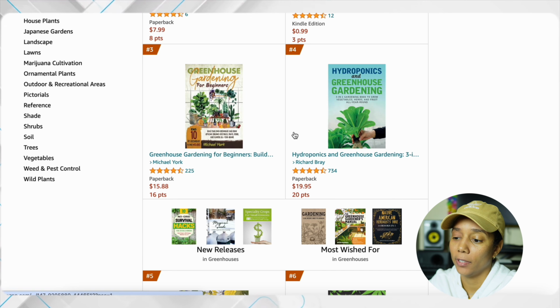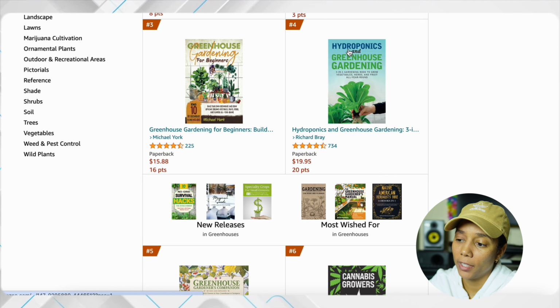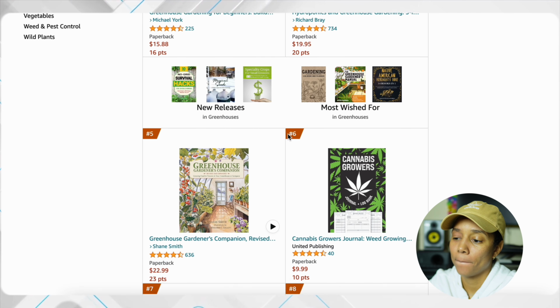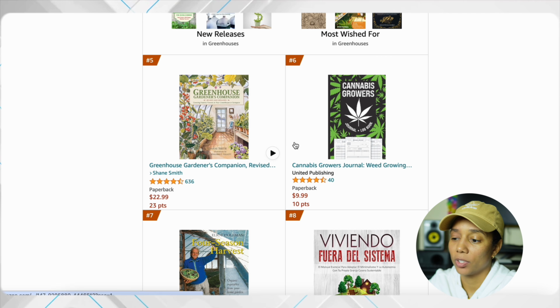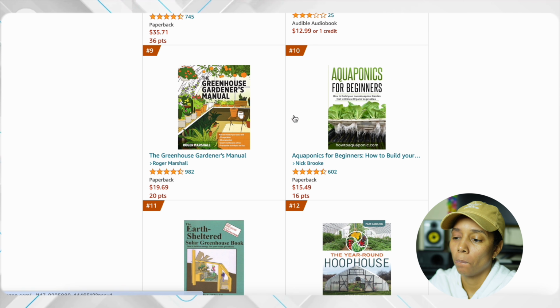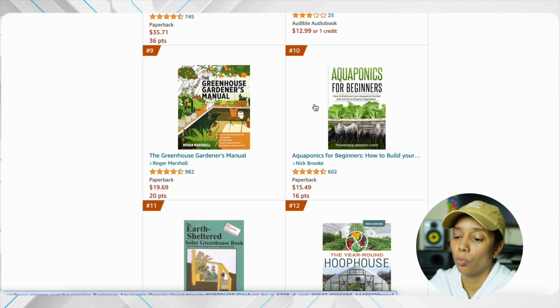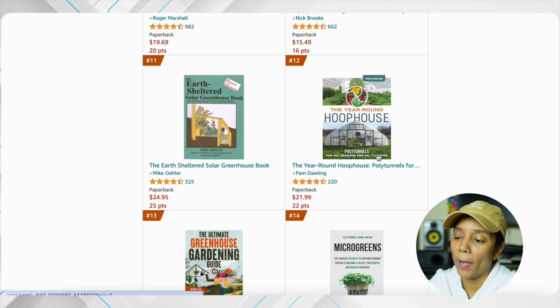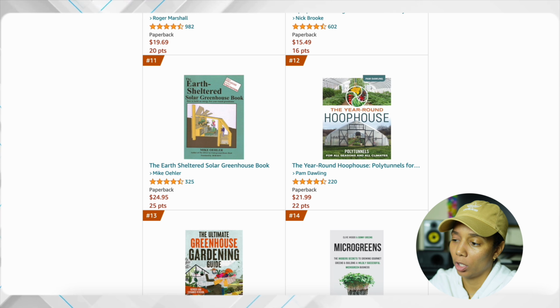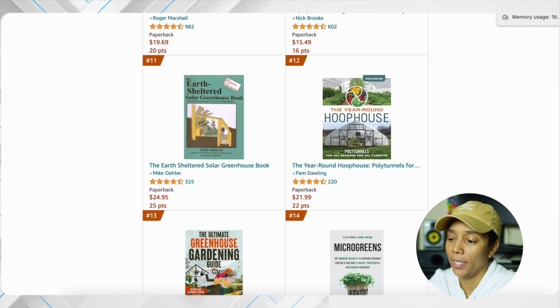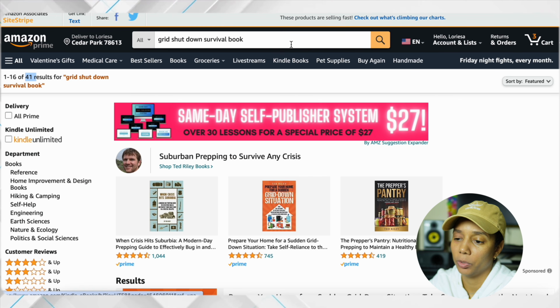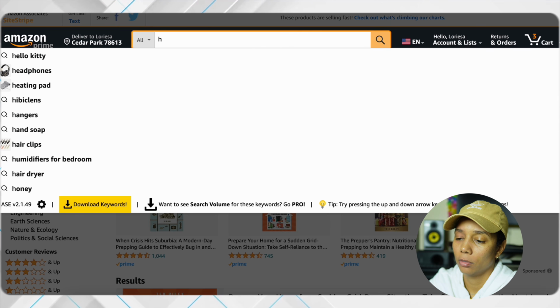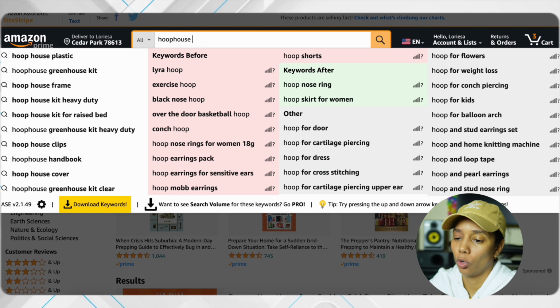Hydroponics in greenhouse gardening. Hydroponics is a key word. Cannabis growers. Cannabis is a key word. Aquaponics is a key word. Hoop house is a key word. I've never even heard of hoop house. Let's go ahead and just type it in Amazon and see what the competition is. Hoop house for beginners.